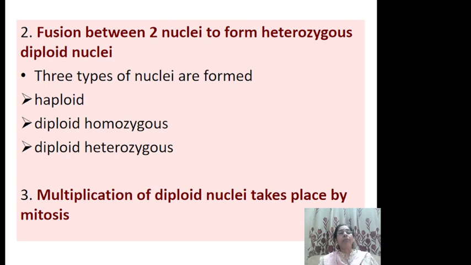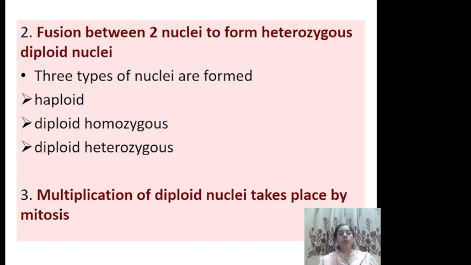The three types of nucleus formed are haploid, diploid homozygous and diploid heterozygous. Haploid are the ones that have not undergone recombination, and if they have undergone karyogamy, then karyogamy between similar types of nuclei results in diploid homozygous. And if karyogamy takes place between two different types of nuclei, it results in diploid heterozygous.